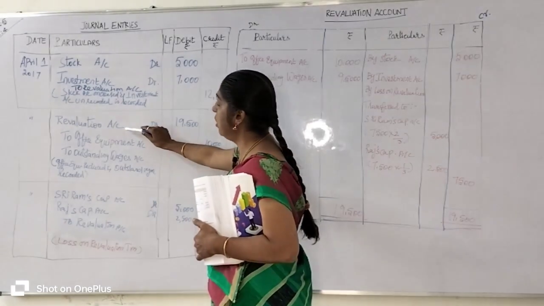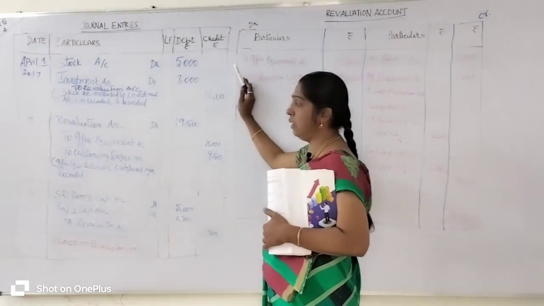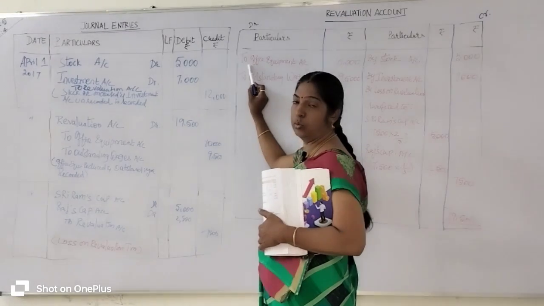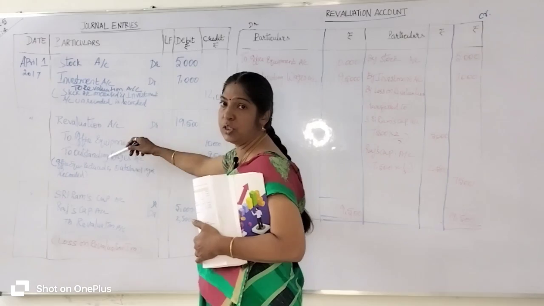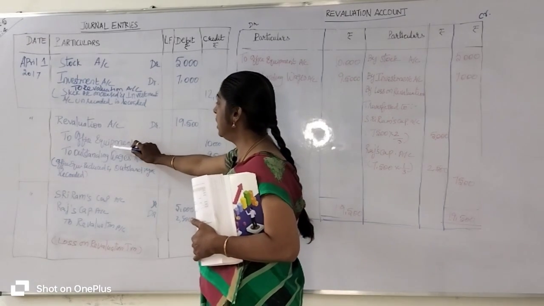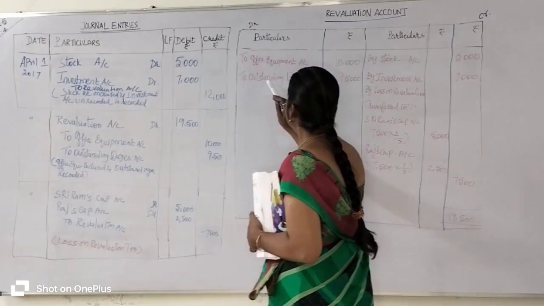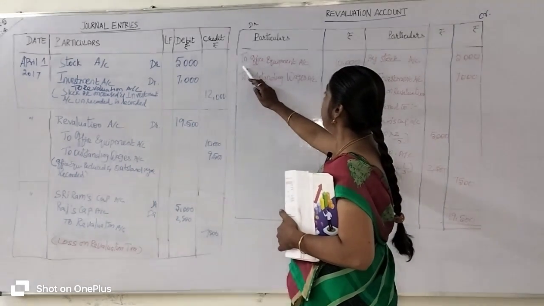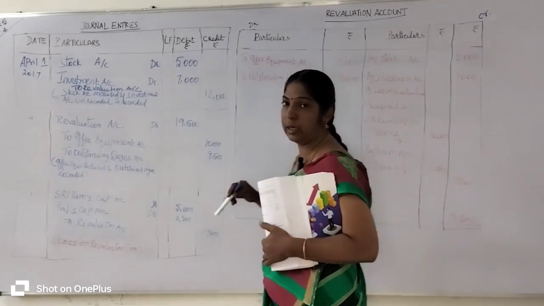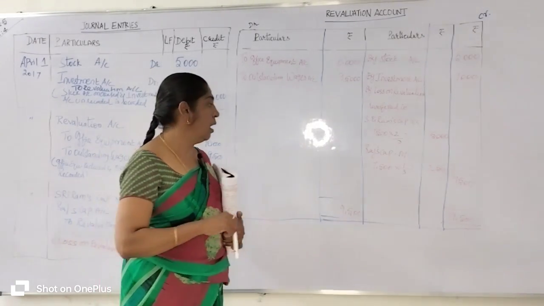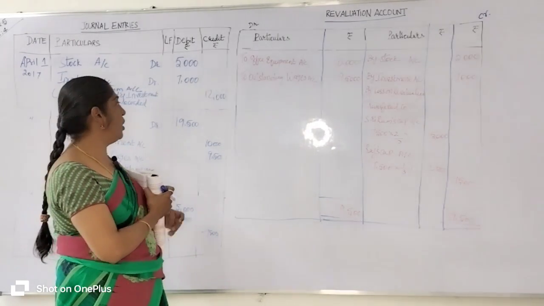It appears on the debit side. So on the revaluation account, you go to the debit side, right? You start with the word "To". Okay. So what is the opposite entry? What is the opposite account from the revaluation account? That is office equipment account and outstanding wages account. So you go and enter on the debit side: to office equipment account 10,000 rupees, to outstanding wages account 9,500 rupees entered, right? So from the given information, we passed the journal entry.